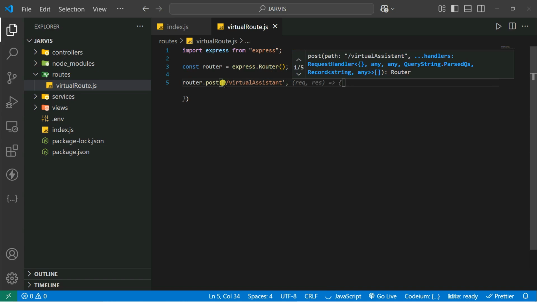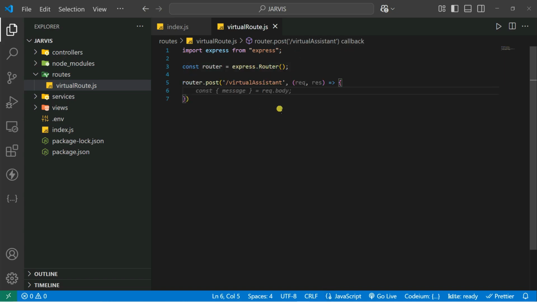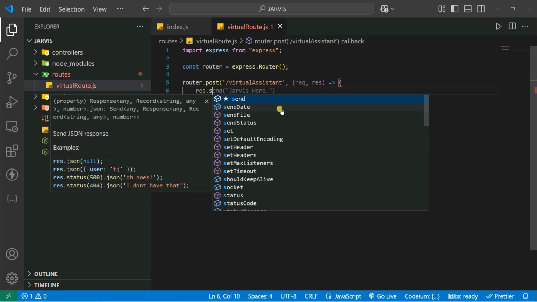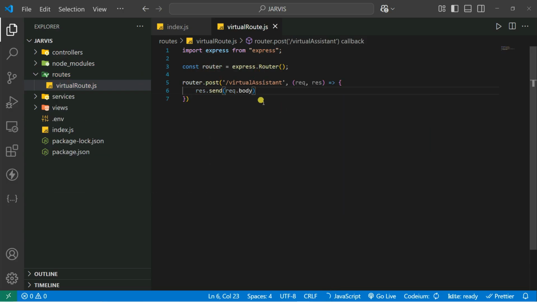And then after that, we create a callback function, and inside this function you can also send a response. Let's say res.send, and we can say, let's say, Jarvis here, or you can also send, yes, controller is calling, just for testing purposes. Then we need to export the router. Let's export default the router.